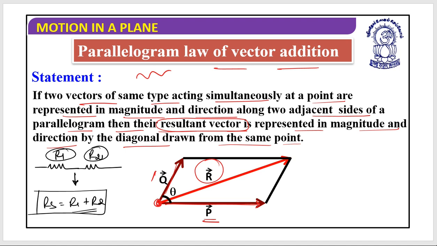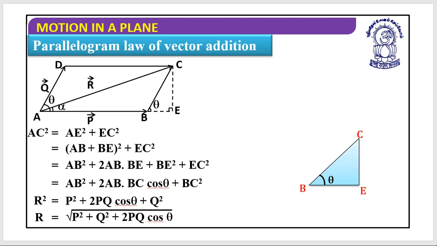So when two vectors or more than two vectors are acting at a point simultaneously, if I need one vector which can represent these vectors, then that vector would be known as the resultant vector. Is it clear what the resultant vector means? So let's begin then. Suppose what we have been provided is this is the vector P, this is the vector Q, and the angle between these two vectors is theta.